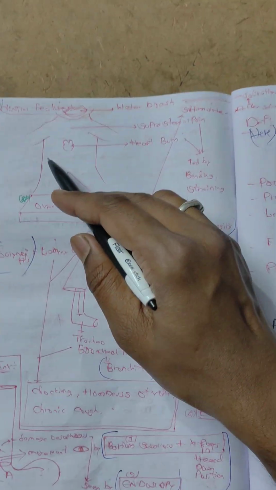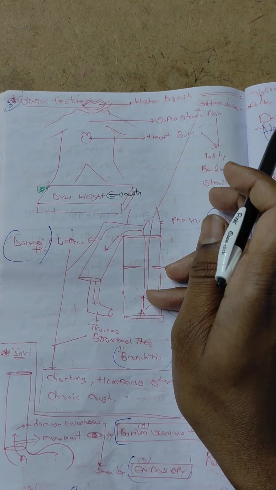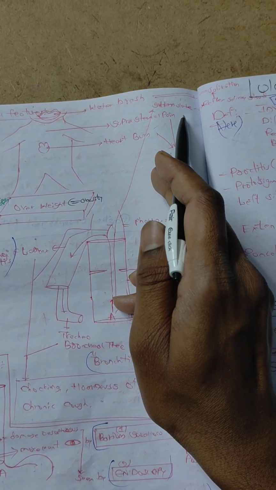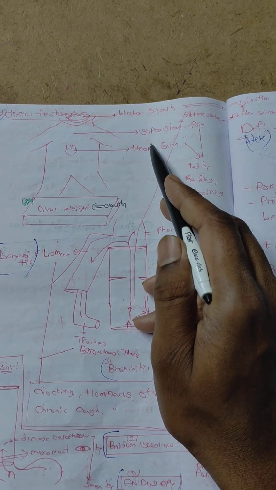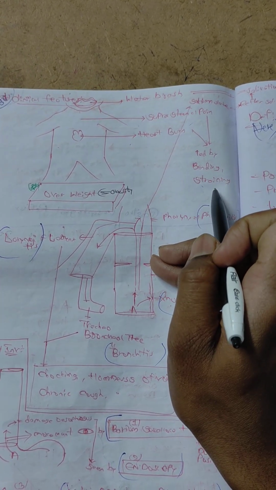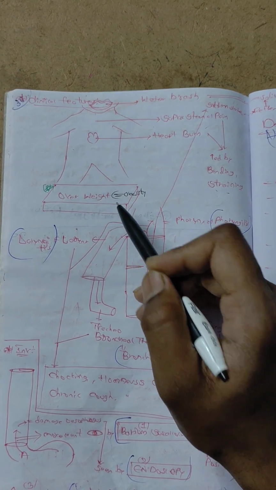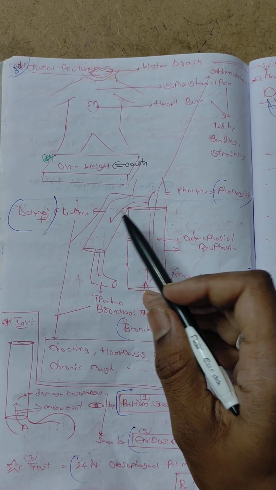Water brash means salivation that stimulates the salivary glands. Next is suprasternal pain and heartburn, increased by bending and straining. Next, overweight.